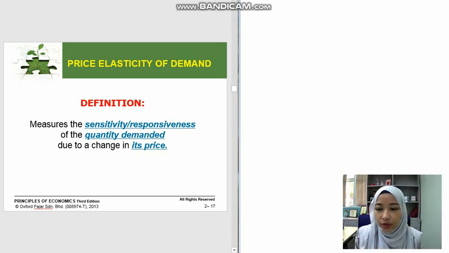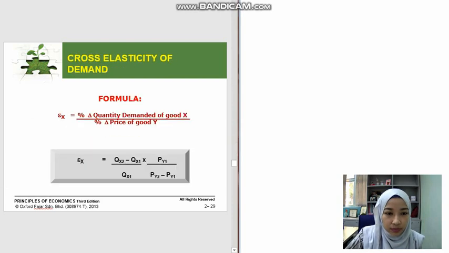Okay, we continue with the next part, which is on elasticity. Now we look at the first type of elasticity, which is price elasticity. Next we have income elasticity, and we also have cross elasticity. So we have three different types of elasticity.